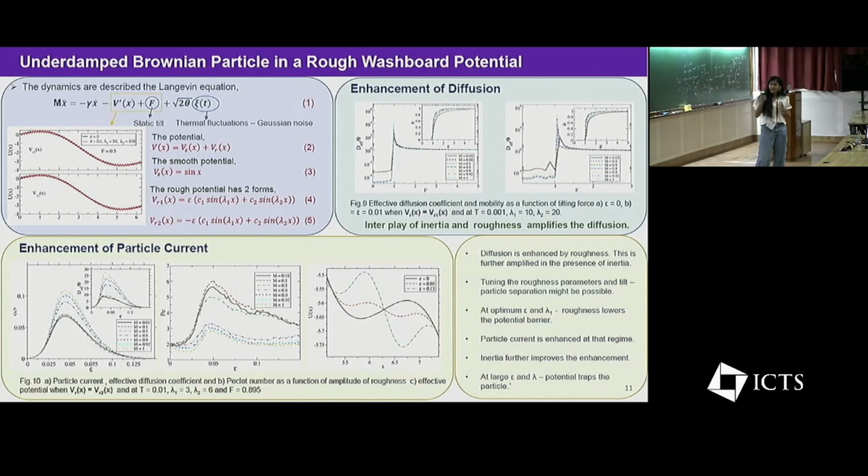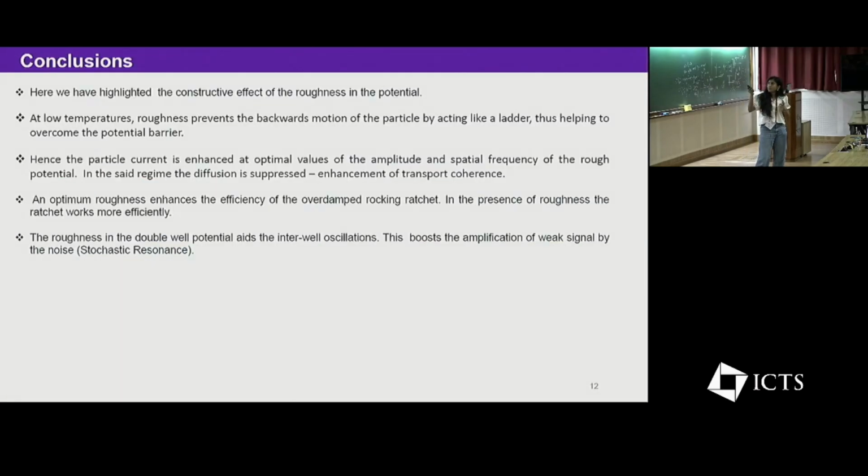So to conclude, we can say that the roughness has a constructive effect so far for the cases we have considered. At low temperatures for the overdamped rocking ratchet, the enhanced roughness in the potential enhances the particle current and also transport coherence. Similarly, we also observed an enhancement of efficiency for the overdamped rocking ratchet due to the roughness. And we also highlight that the roughness in a double well potential can result in the improvement of stochastic resonance.